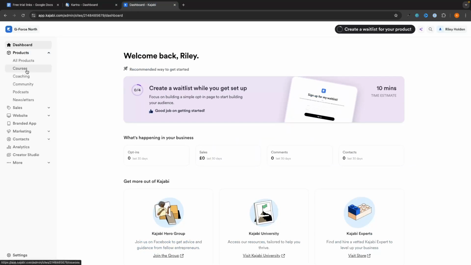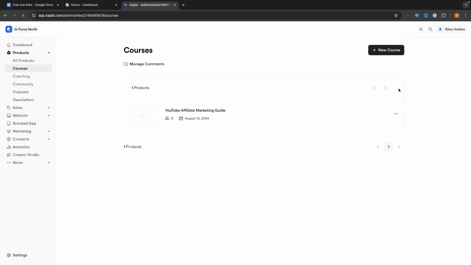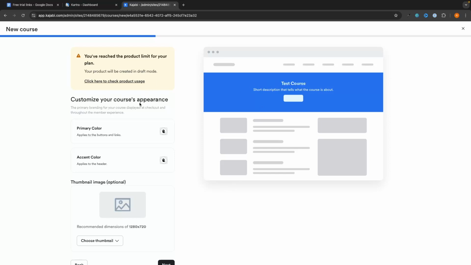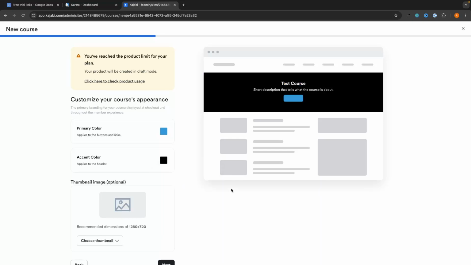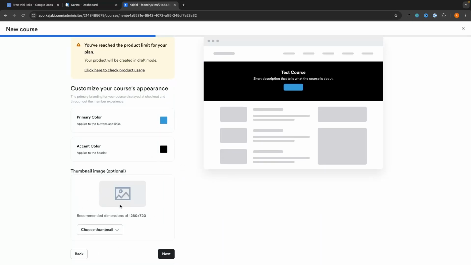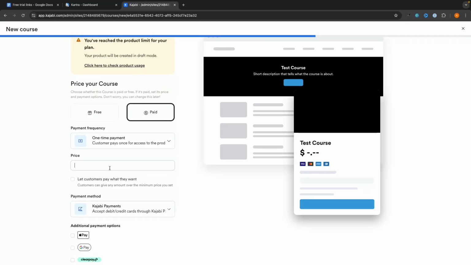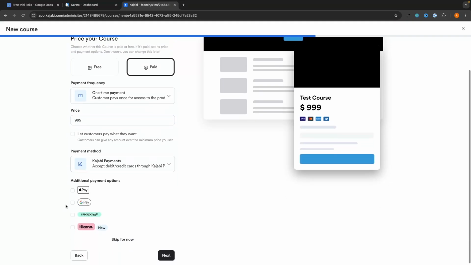Let's say we want to sell a course. So we click into courses and then we can add a new course and let's just call this test course. Okay. Then we would go in and we can customize the course appearance. So I could choose maybe this as the button color and then the background to be like a black color like that. We can also add a thumbnail image and then we can go through, choose the price of this course. Let's set this to like $9.99, choose the payment methods, go next.